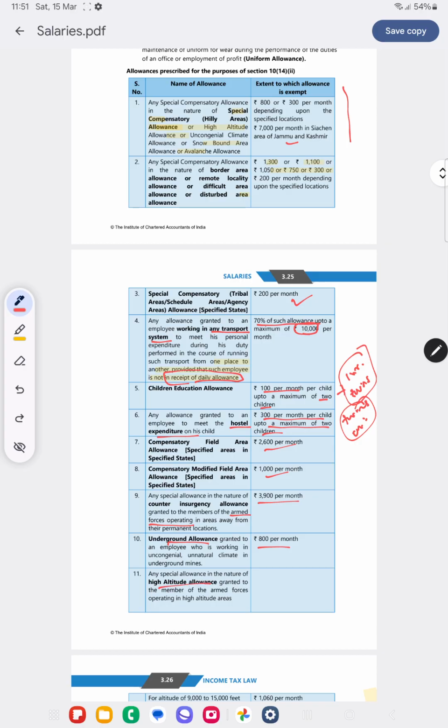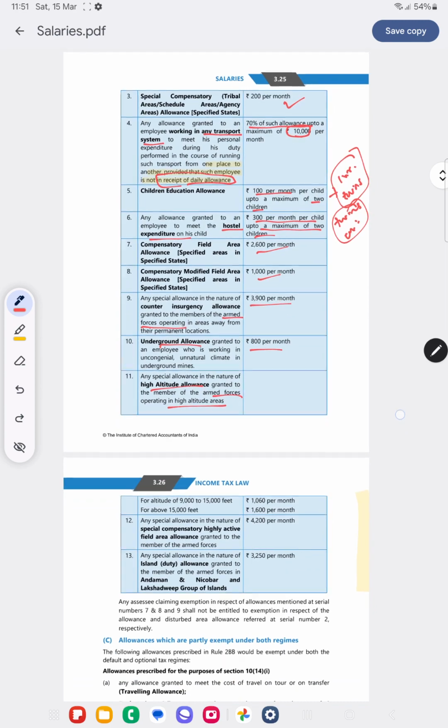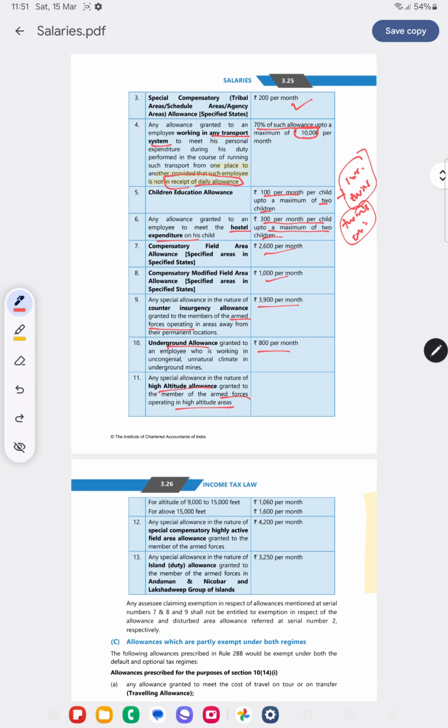High altitude allowance granted to the members of the armed forces operating in high altitude areas, if it is 9,000 to 15,000 feet, 1,060 per month; above 15,000 feet, 1,600 per month. Special compensatory highly active field area allowance, 4,200 per month. Island duty allowance for the armed forces in Andaman and Nicobar, 3,250 per month.